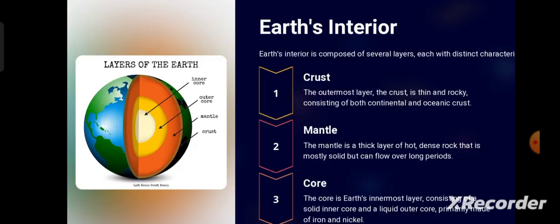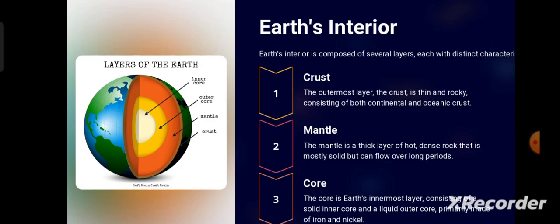Then Earth's internal structure. These are the very basic layers of Earth. Okay, there are also several layers or discontinuities in crust, mantle, and core, which we will discuss in further videos when we learn about the Earth's internal structure. In that particular video, we will discuss every layer and every discontinuity in detail. So for now, there are three fundamental units of Earth, which are crust, mantle, and core.